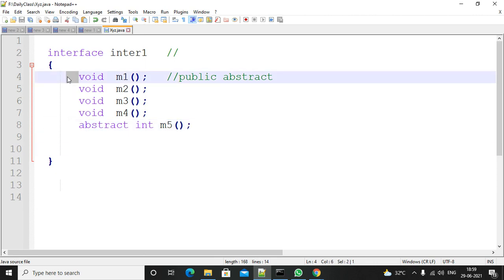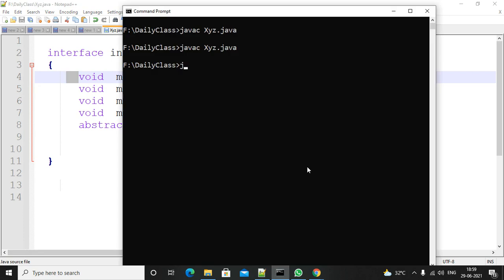If you are not using any public or abstract keyword, while compiling it will consider it as public abstract. So how do you know it was added? You can verify in this way: javap, what is your class name, dot class file name, enter.